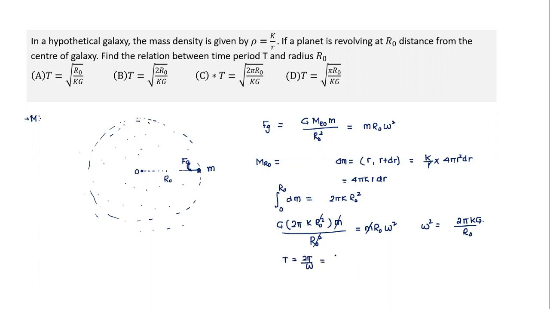And we put these values, that will be equal to 2 pi r naught and 2 pi kg. And if we just take it inside this square root, it will come equal to 2 pi r naught by kg. So that is the answer.